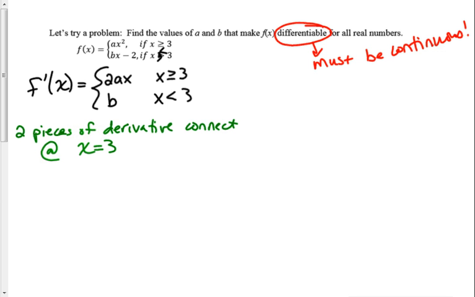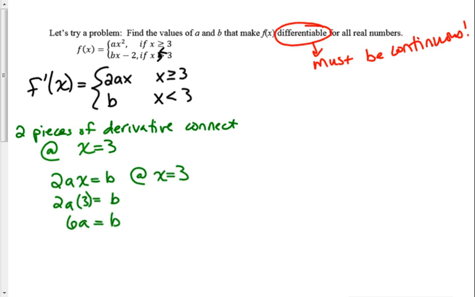And so in doing that, I need 2ax to be equal to b at x equals 3. So that's 2a times 3 is equal to b, which gives me 6a is equal to b. Now at this point, I cannot actually find a, and I cannot actually find b. So now I need the other piece, which is our continuous piece.